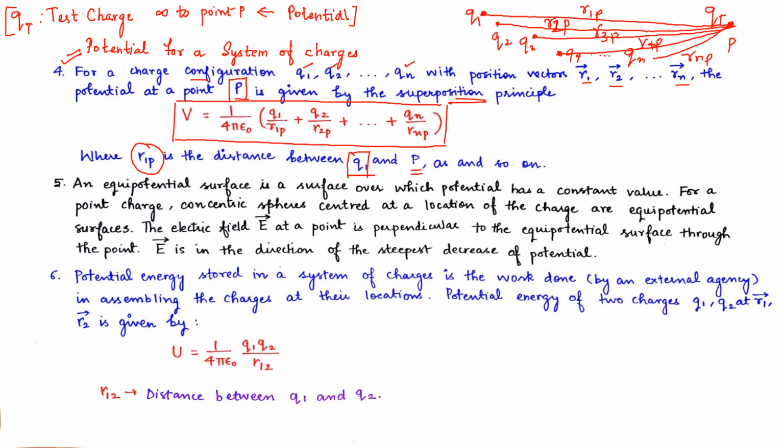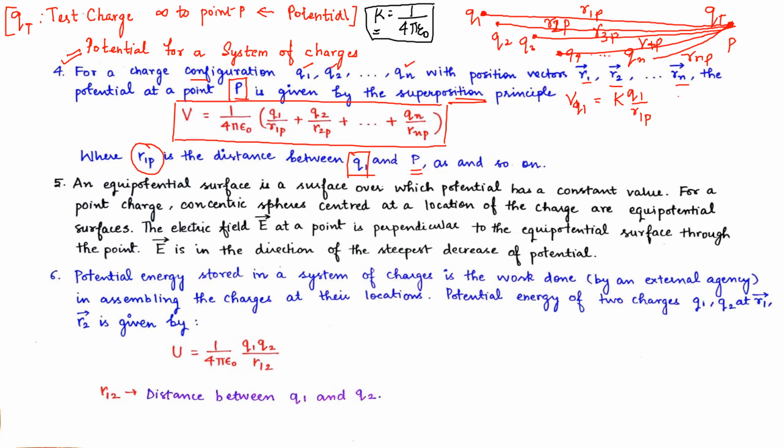For charge q1, potential can be written as k into q1 upon r1p. Here k equals 1 upon 4 pi epsilon naught. In this entire lecture I will use k for this, I will not write the whole thing, it will save a little of our time.